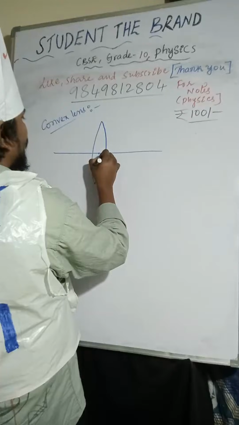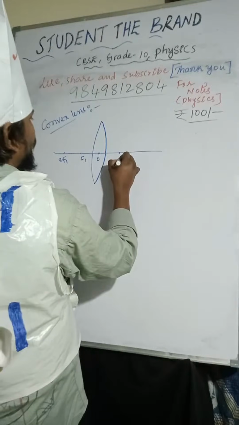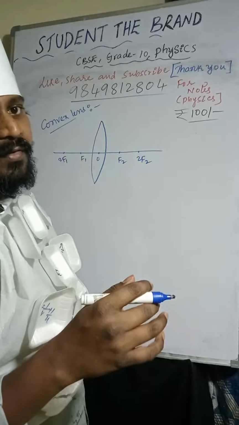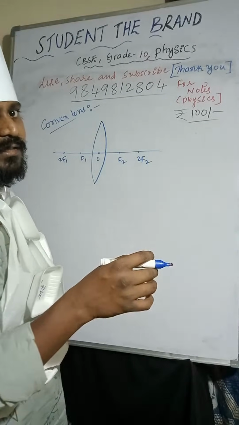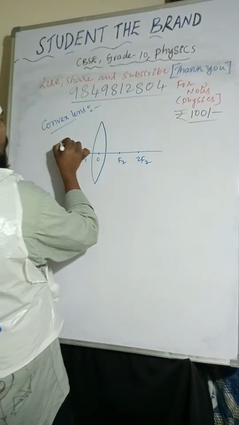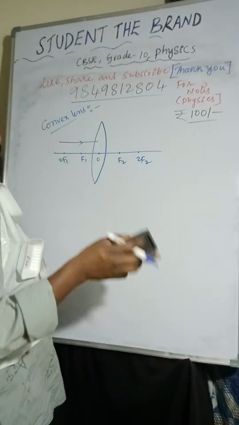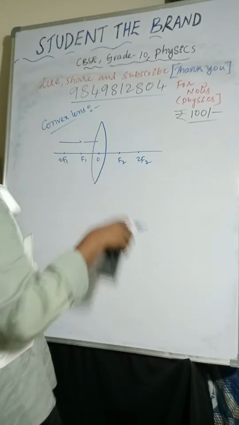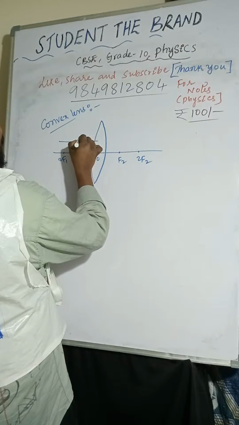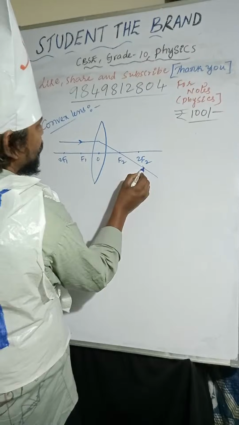Optic center, F1, 2F1, F2, 2F2. So the light ray is coming from infinity, after refraction it passes through focus. The light ray is passing through focus.